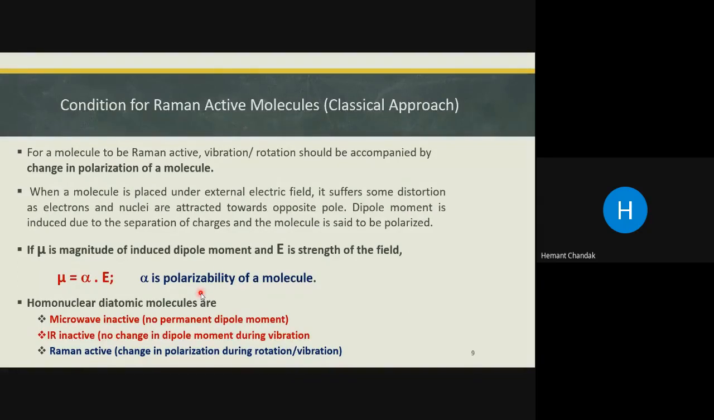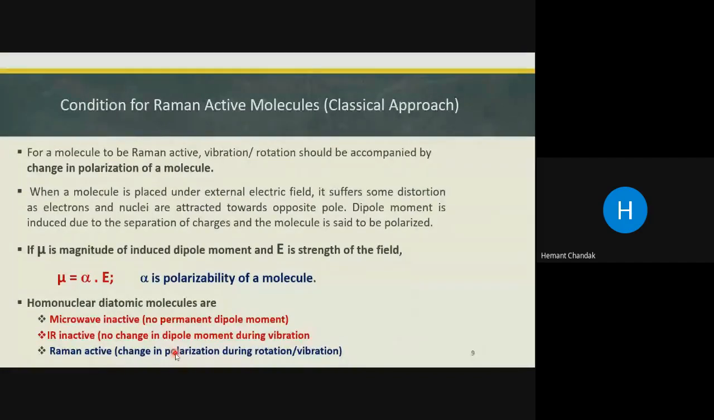So in a nutshell, homonuclear diatomic molecules are Raman active. Why are they Raman active? Homonuclear diatomic molecule means a spherical ball. When they are placed in the electric field, there is a change in the polarization due to rotation or vibration. So when rotation or vibration takes place, there will be a change in the polarization of the molecule, and that is why they are Raman active.